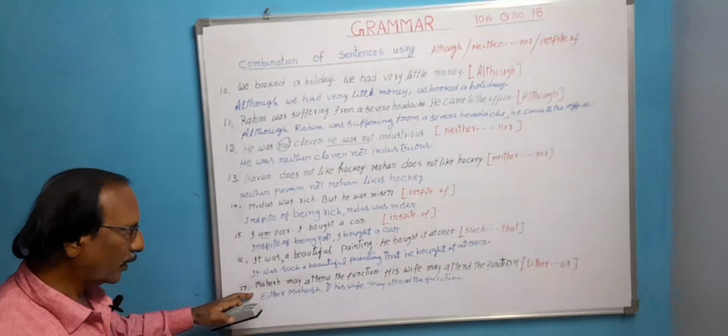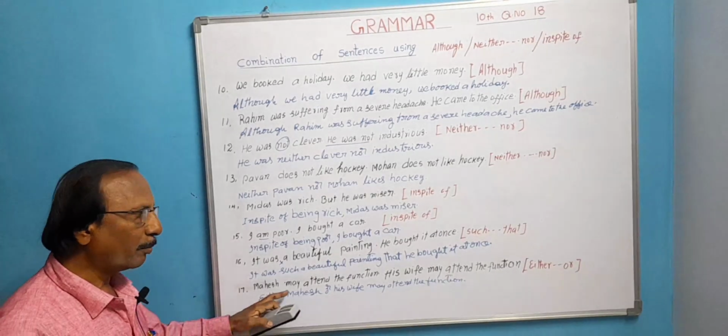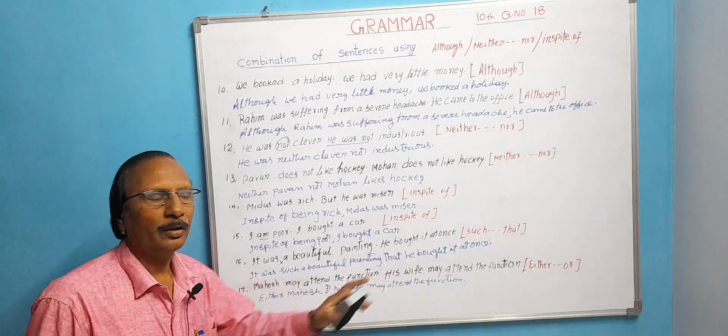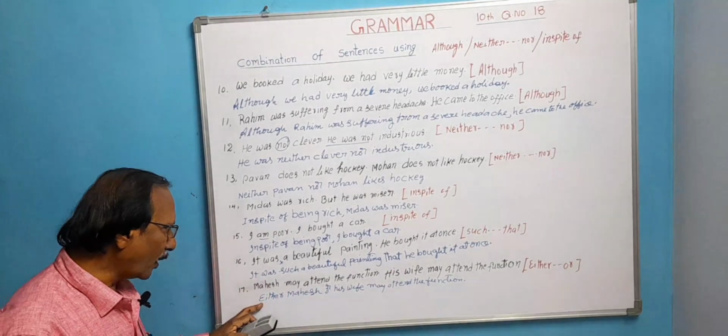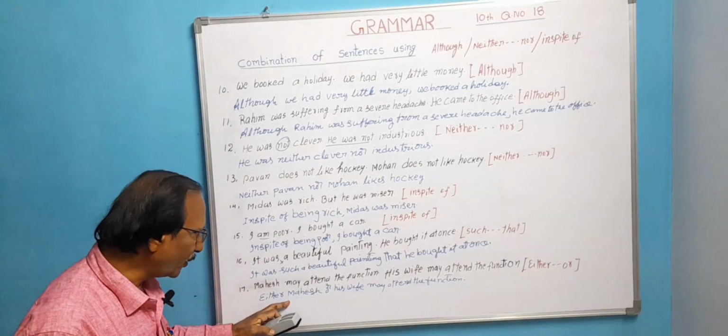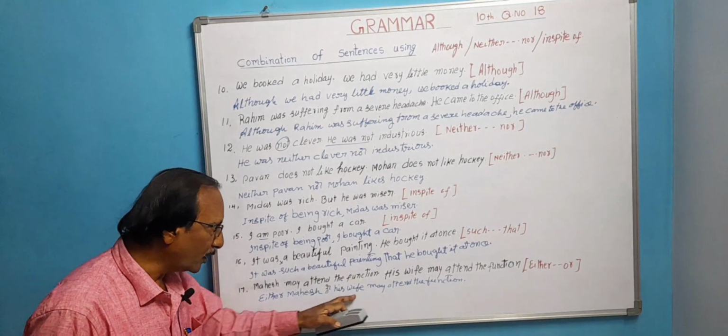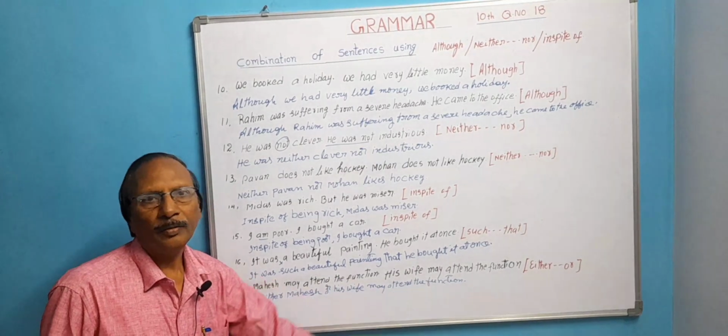So, when there are two different subjects and we want to combine them using either or, write first either and then the first subject, either Mahesh, immediately write or, and then the next subject, his wife may attend the function.